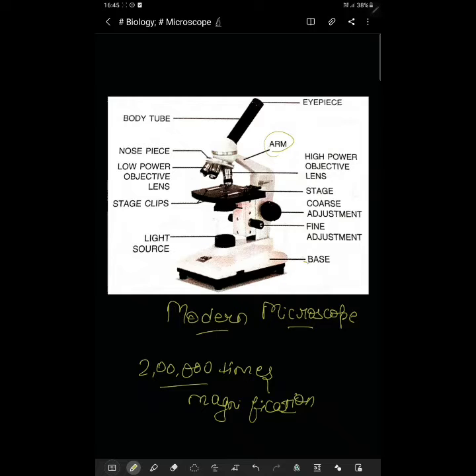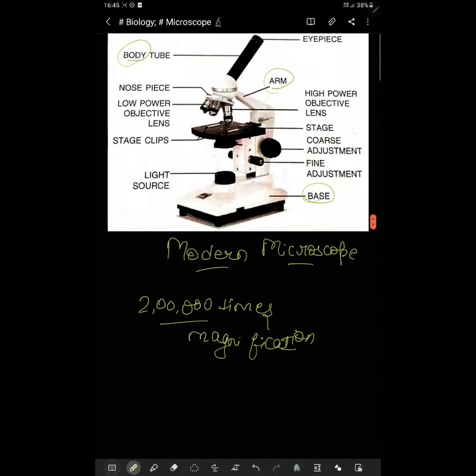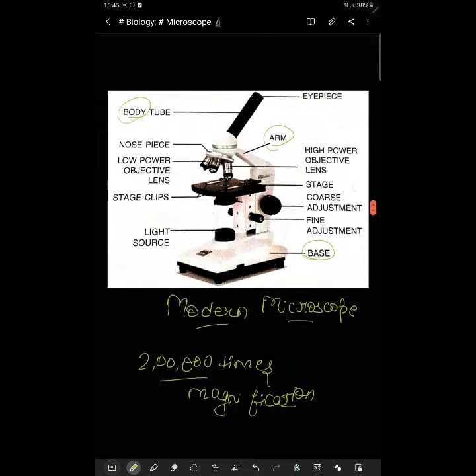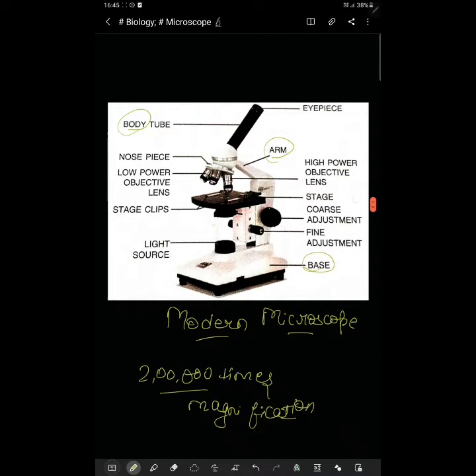Arm will be given to you, base will be given to you, and body will be given to you. You have to find, and one leg will also be given. So leg is not present in a microscope. Okay, base is present, arm is there, body is there. Now let us see it more deeply.